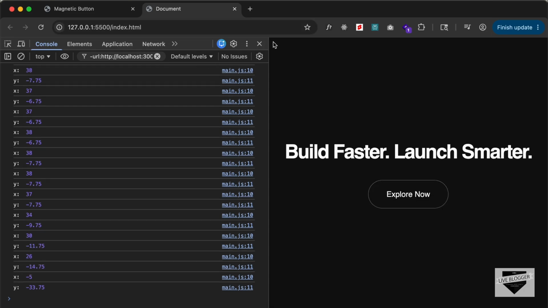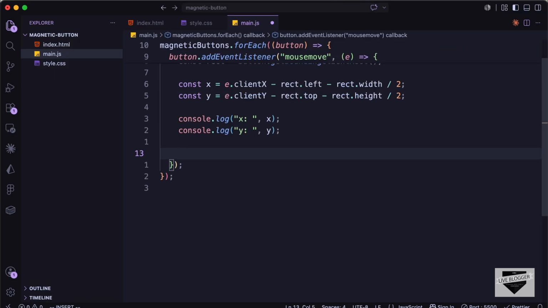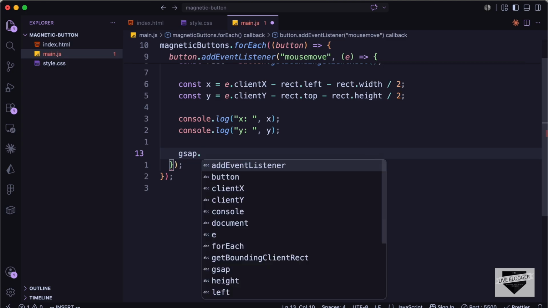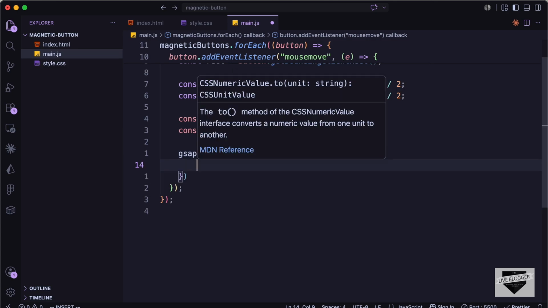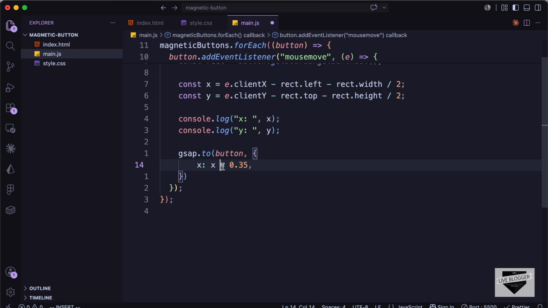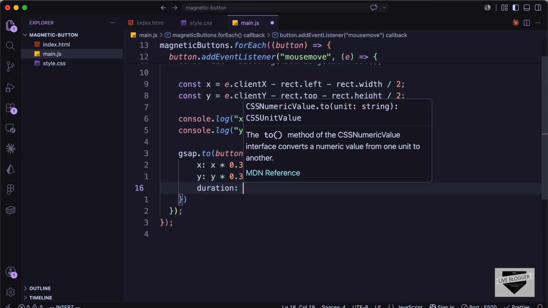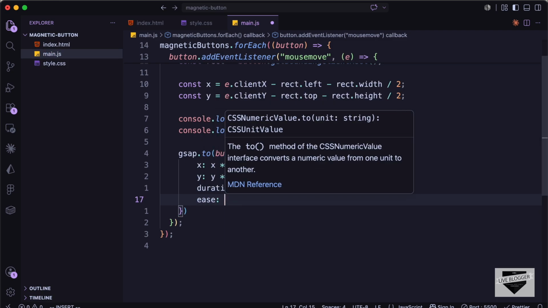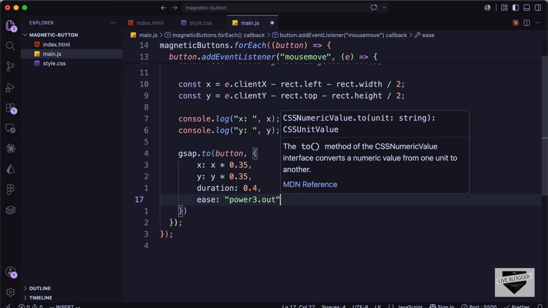So for that we will go ahead and use GSAP to make it easier and add some better easing. So let's type gsap.to, and let's type button, and here let's set the x to x times 0.35. So this x is basically this x value that we get from here, and you can play around with this value. I'll show you how it will affect the button. So for now I'll just have y is y times 0.35, and let's set the duration to 0.4, and let's set the ease to power3.out.